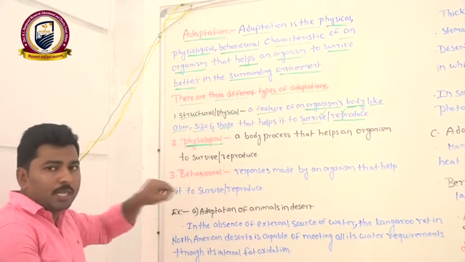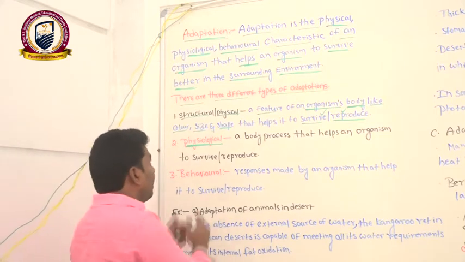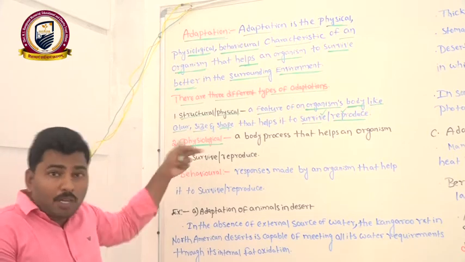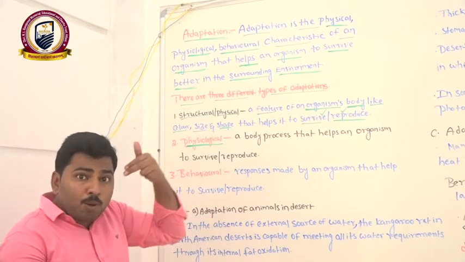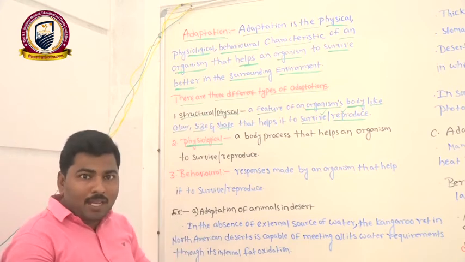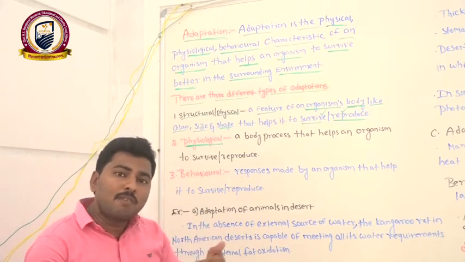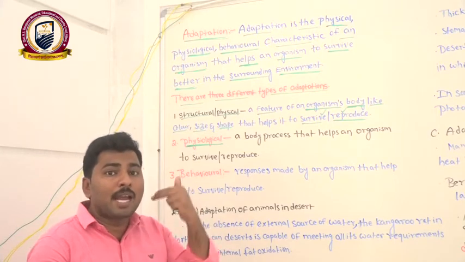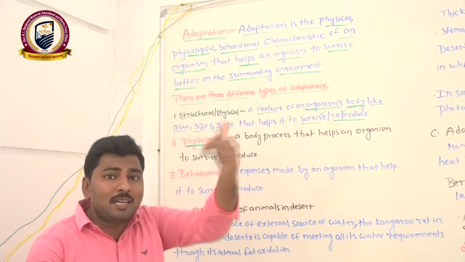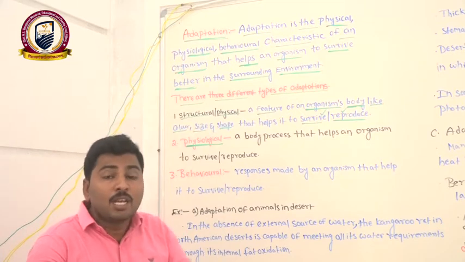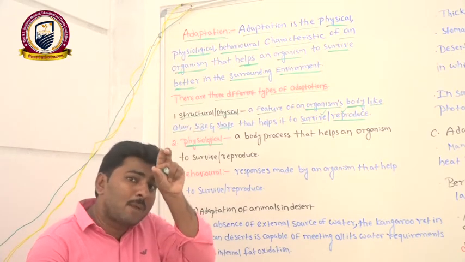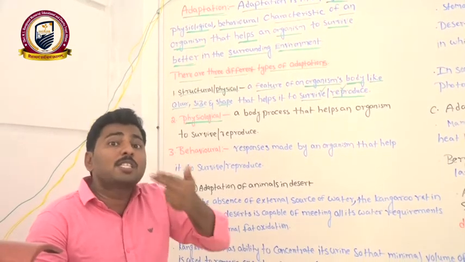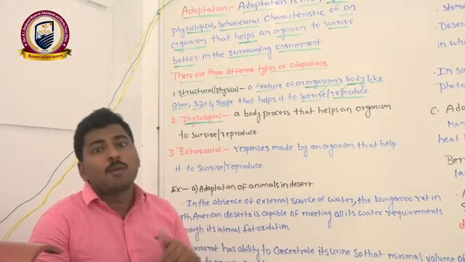Now we can see the second one, that is the physiological adaptation. We know very well, physiology means whatever life processes occur in our body. For example, in our first year we discussed human physiology, starting from digestion until the endocrine system. All those chapters belong to human physiology. Human physiology means the functions of the body.